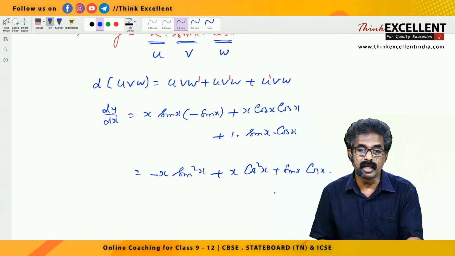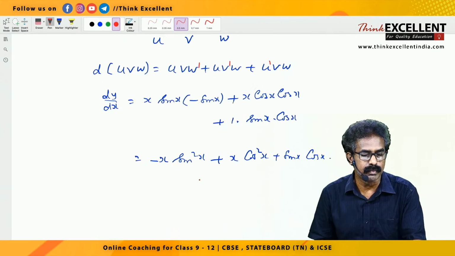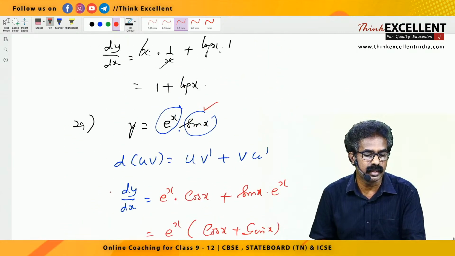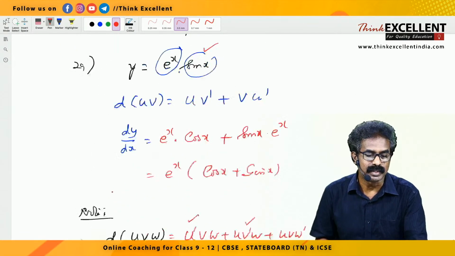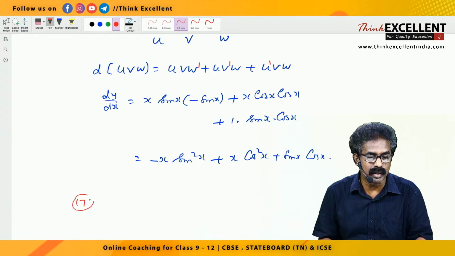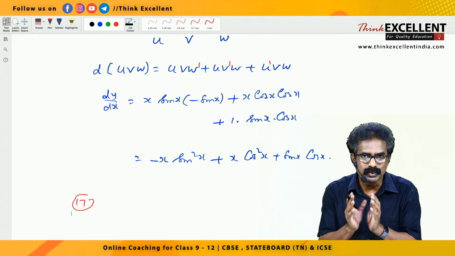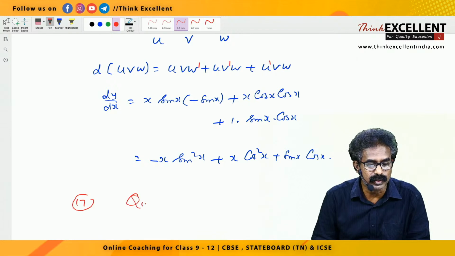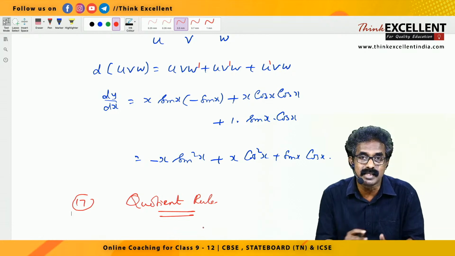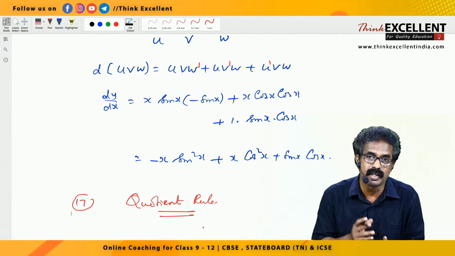Just I am going to teach you only one more formula, and with that we are going to stop today. Just another 5 minutes. Product rule we studied, formula number 16 we studied. Now the 17th formula. So now almost 80% we finished, right? Because I said maximum 25 formulas only. Now we are in the 17th formula, okay? So quotient rule. The next class will be very, very important. It's continuation only. So if you are thorough with this one, next class will be very interesting and very useful, okay?